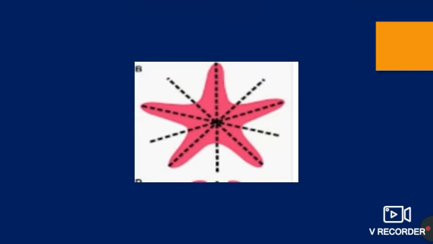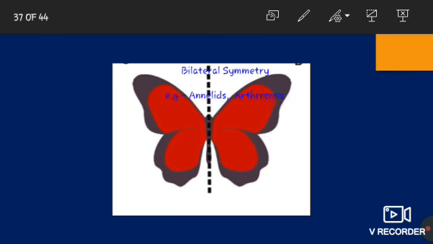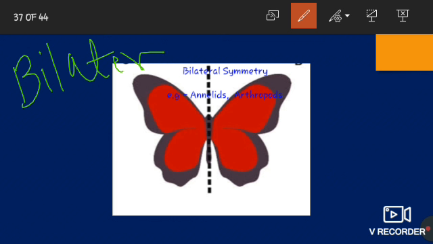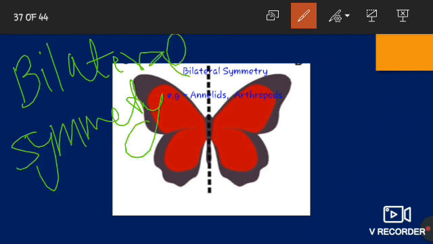Next one, bilateral symmetry. The definition will be like this. In animals like annelids and arthropods, the body can be divided into identical halves, but only through one plane.